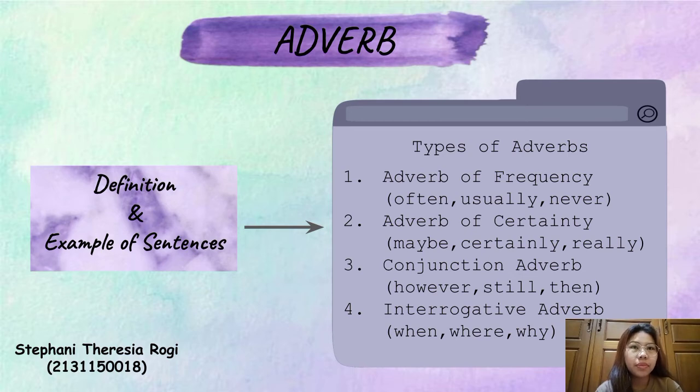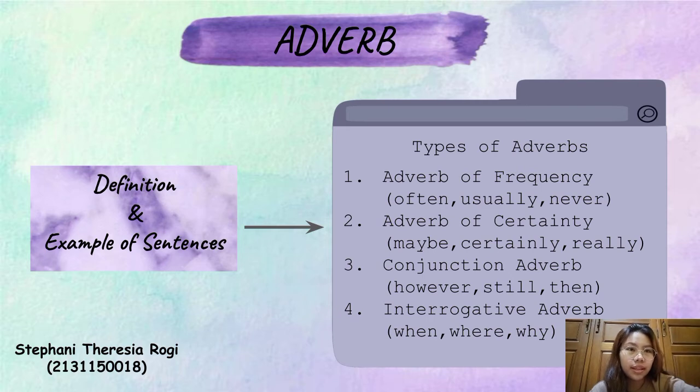Adverb. Adverbs have types consisting of: first, adverb of frequency; second, adverb of certainty; third, conjunctive adverb; and fourth, interrogative adverb. The first one, adverb of frequency. Adverbs that change or qualify the meaning of a sentence by telling us how often or how frequently something happens are defined as adverbs of frequency.